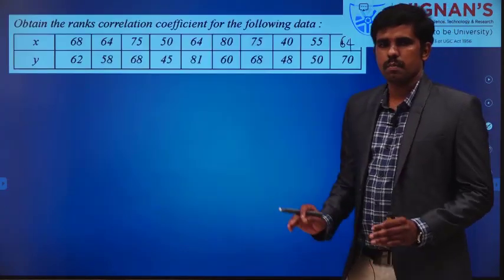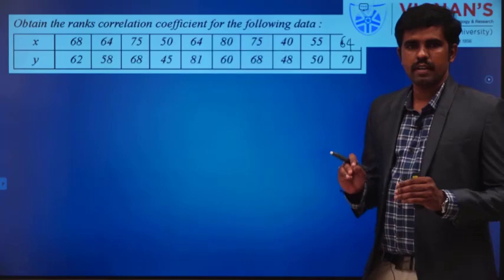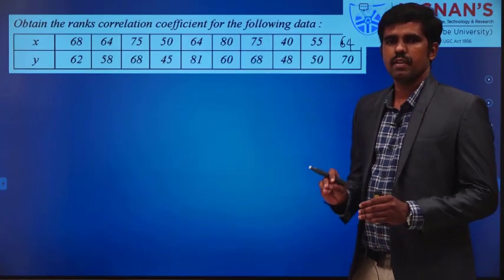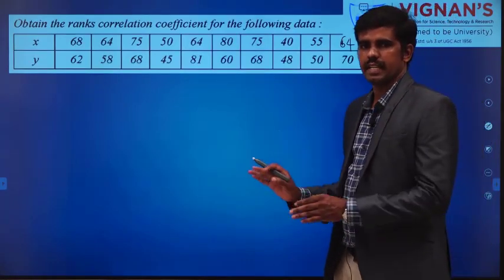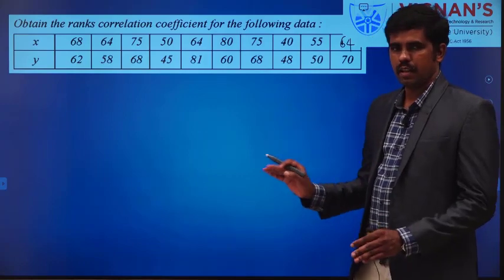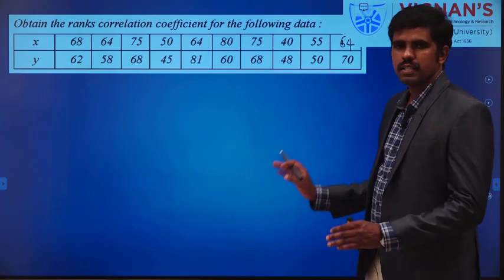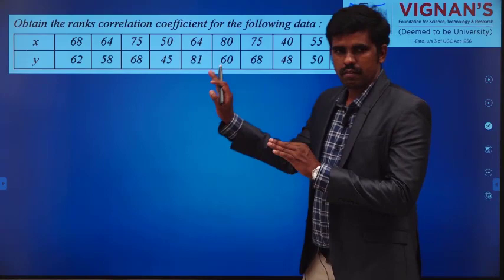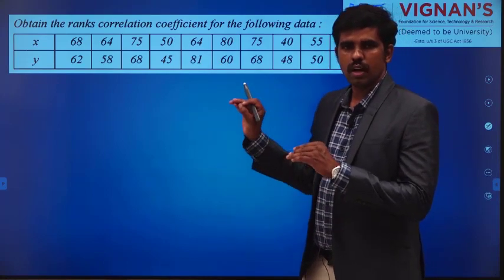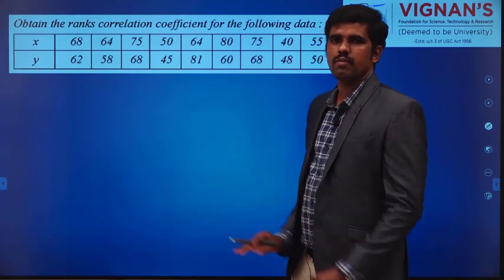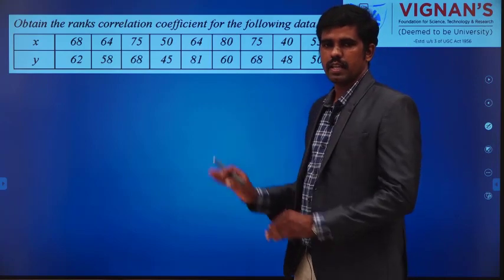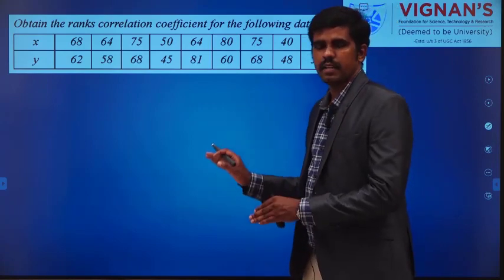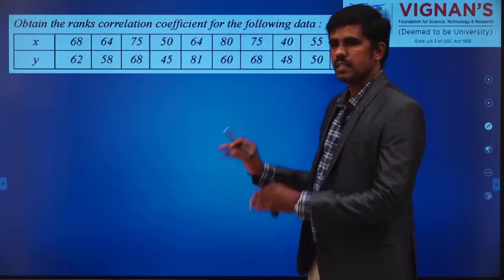Now let us see one more problem. If you are given same rank data, how do you find the rank correlation coefficient? What do you mean by same rank? We are given values only. We are going to assign ranks for these values. For x and y, we are going to assign rank by writing in descending order.